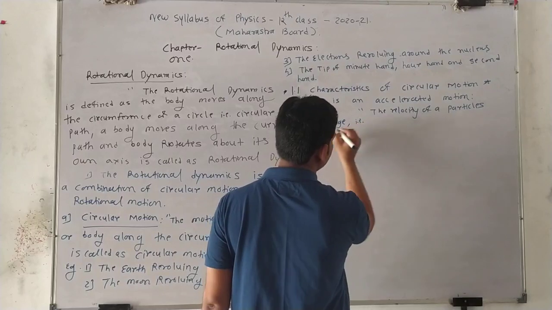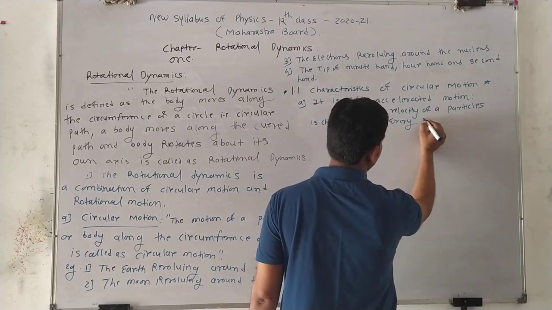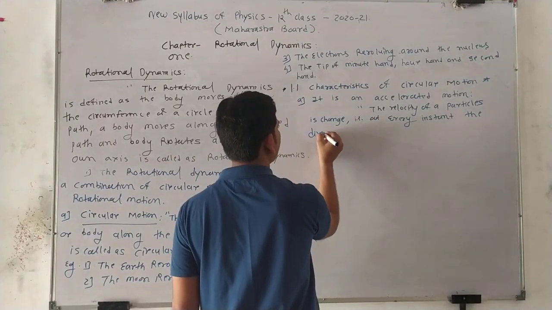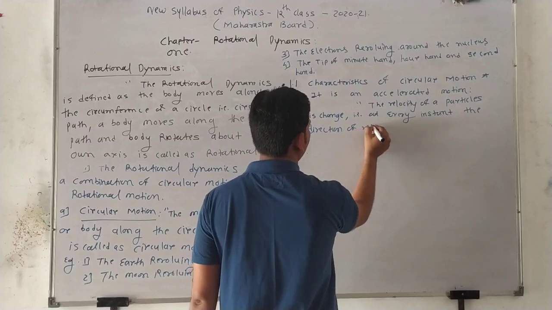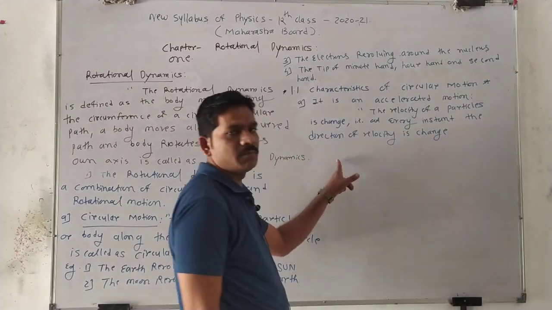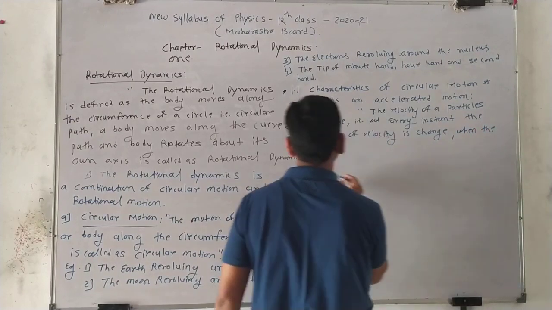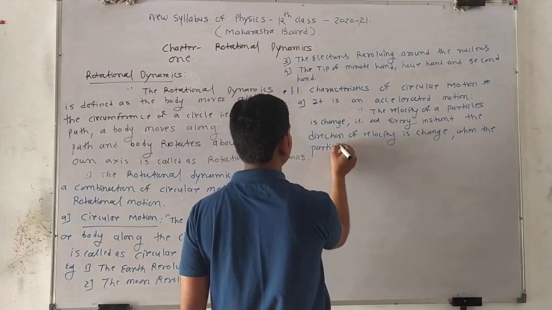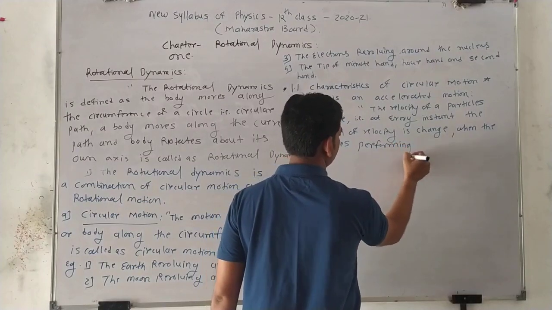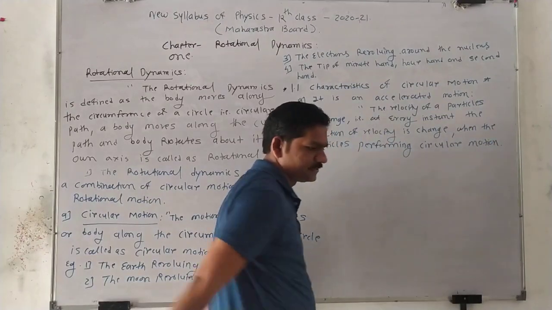What is the meaning? At every instant, the direction of velocity is changing when the particle is performing circular motion.